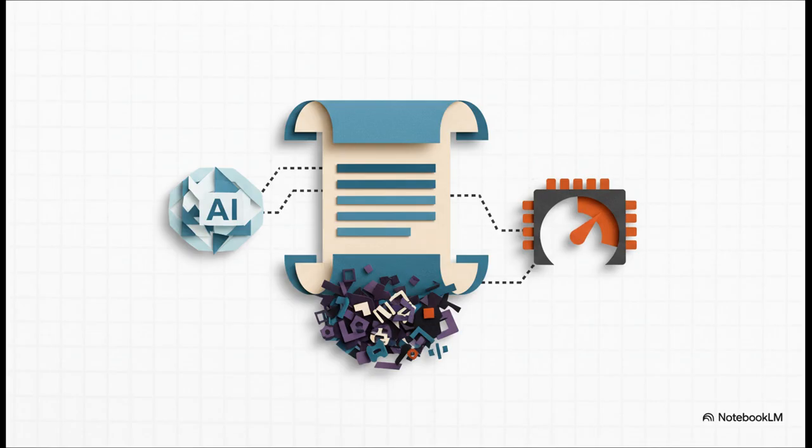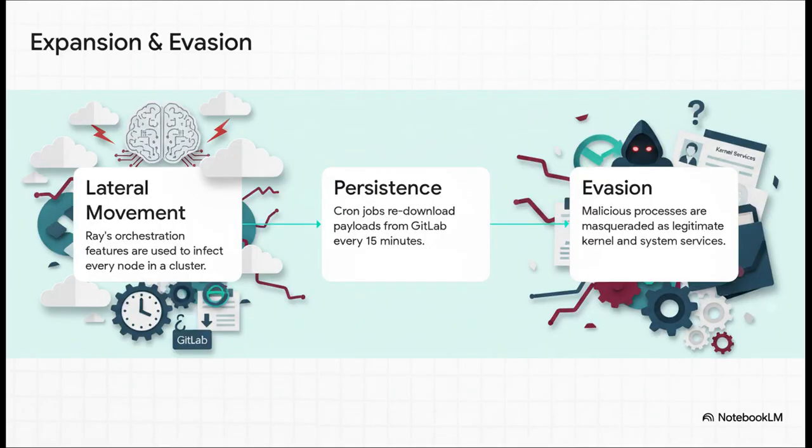The scripts are designed to first discover system resources like CPUs and GPUs, and then they limit CPU usage to 60% to help evade detection. They also use base64 encoding for obfuscation. Once inside, the attack spreads using a native Ray feature called Node Affinity Scheduling Strategy. This allows the malware to execute on every single node within the compromised cluster.